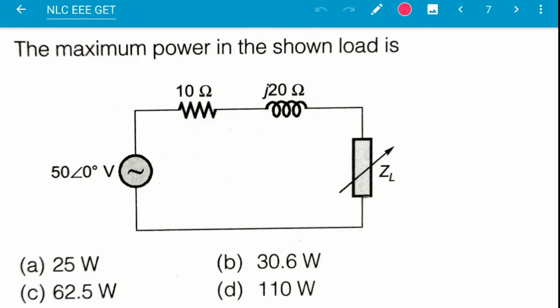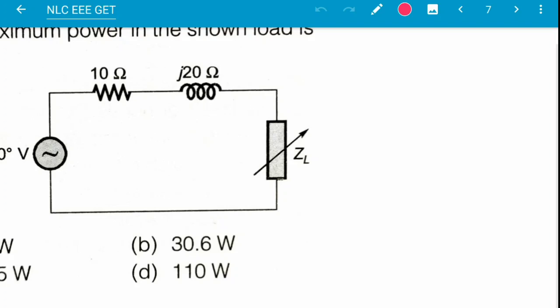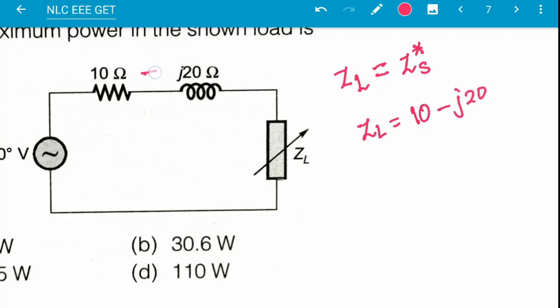Next question, the maximum power in the shown load is. Here maximum power transfer theorem can be applied. For maximum power transfer theorem, the load impedance should be equal to the conjugate of the source impedance. So here ZL will be equal to 10 minus J20, because here 10 plus J20 is the source impedance. So this will be the conjugate, 10 minus J20.